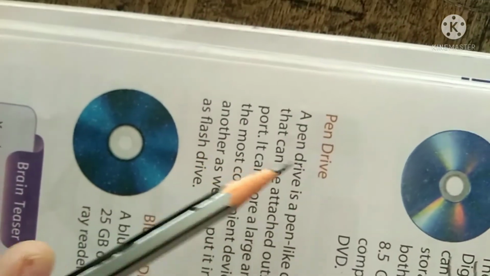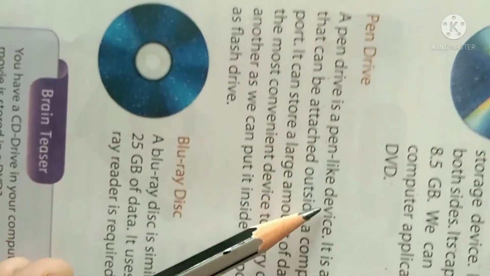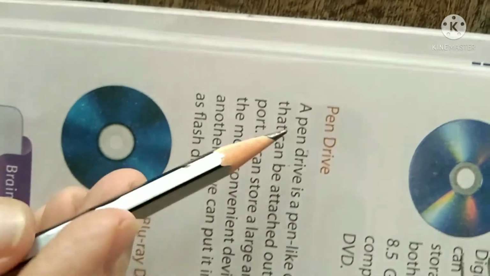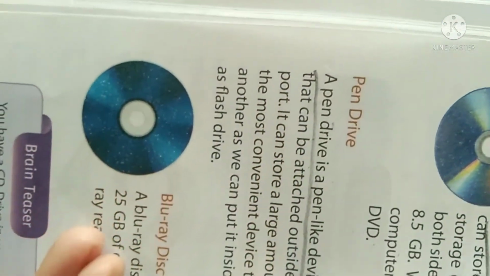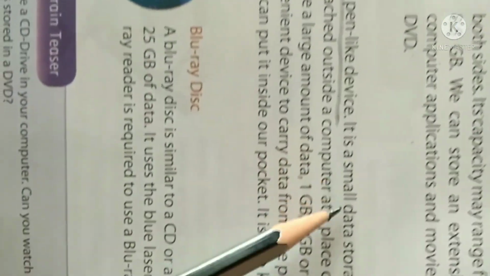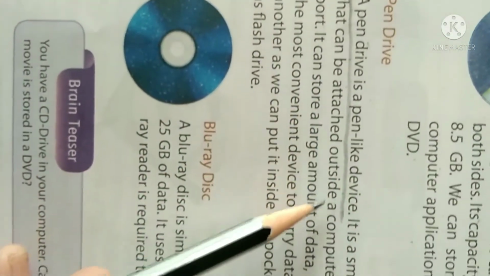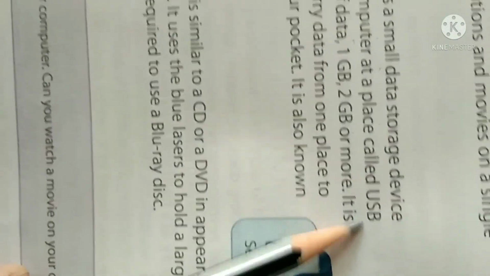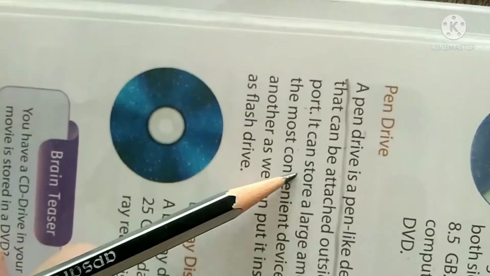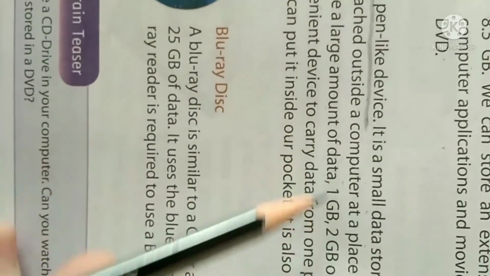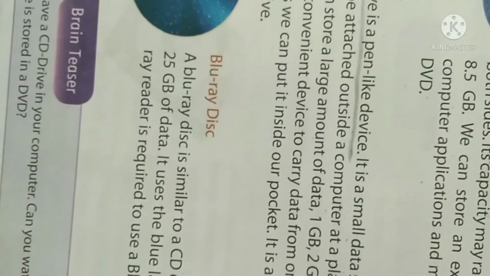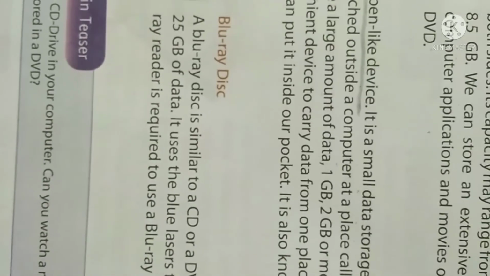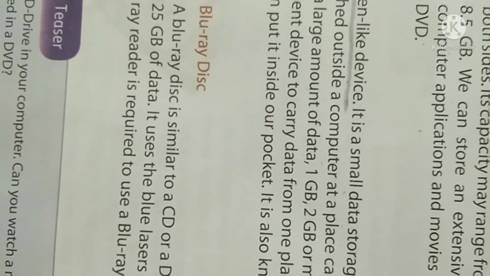Now pen drive. A pen drive is a pen like device. You should know that a pen drive is a pen like device. It is a small data storage device that can be attached outside a computer at a place called the USB port. It can store a large amount of data, and you can buy from the market a pen drive with how much space you need to save your work.